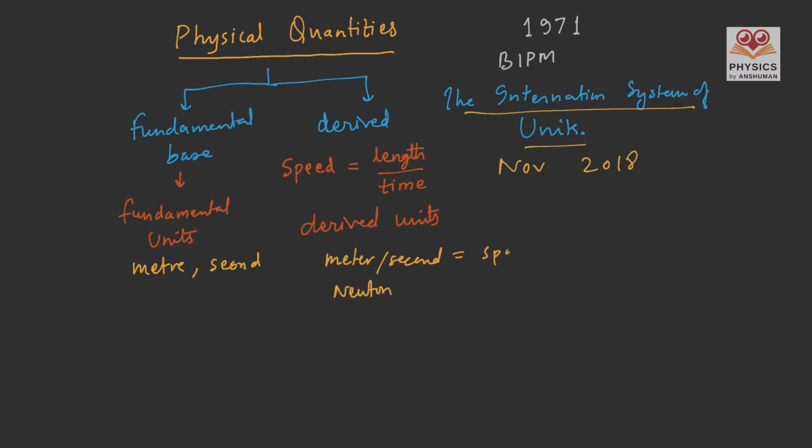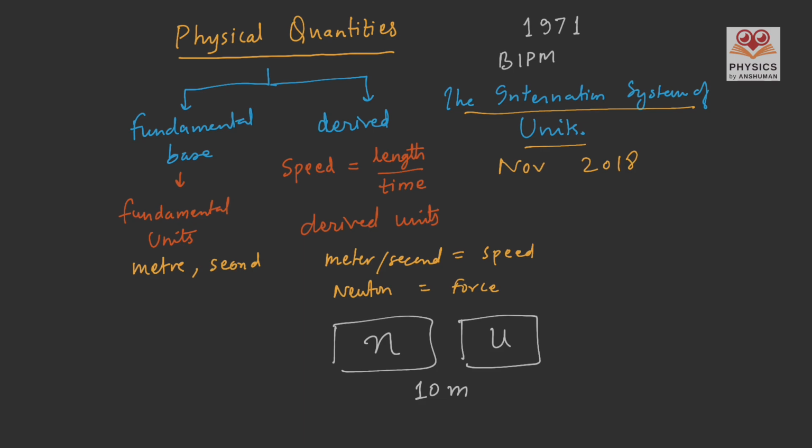And now we are in a position to say that the result of any measurement of physical quantities is expressed in two parts. The first is the numerical part, or N, and the second is the unit part, U. So if we measure the length, we have to write something as 10 meters. As it is obvious, 10 is the numerical part and M or meter is the unit part.